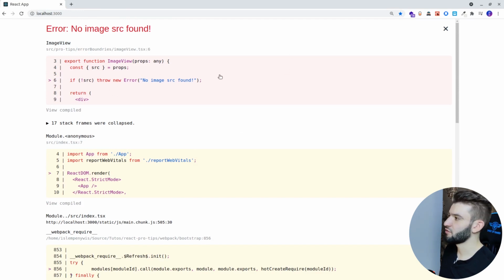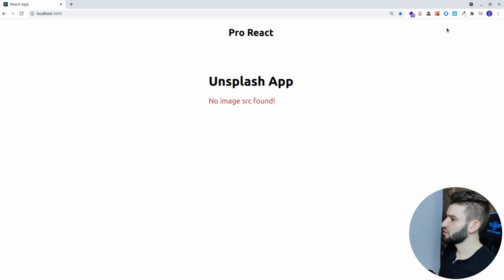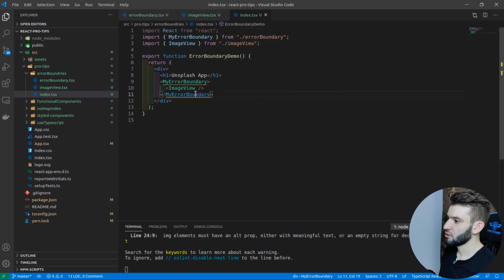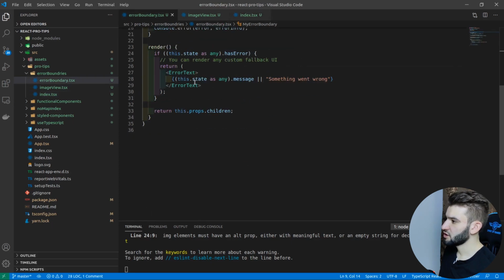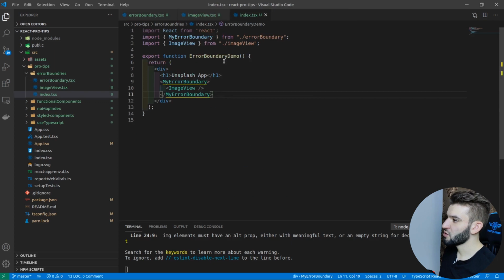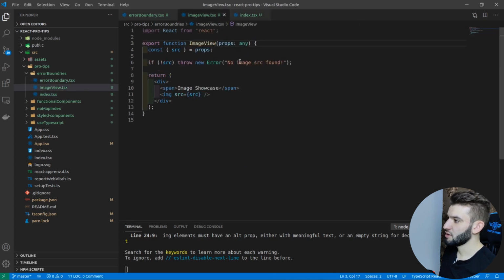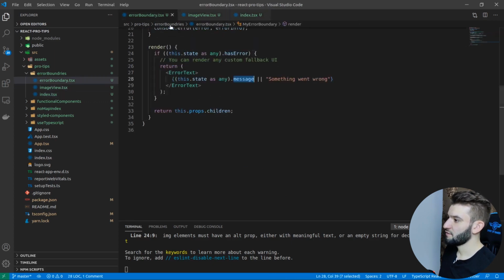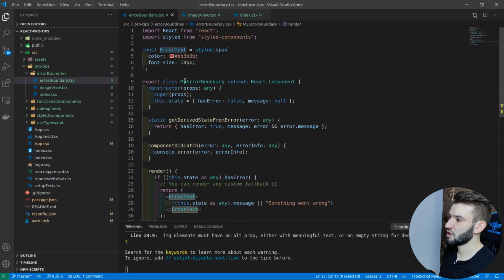This is just a developer friendly debugging screen. So let's get rid of it, and that's what should be shown on a production screen to a real world user. So we got no image SRC found. In fact, take a look at the error boundary. This is actually the message that we throw from that image view, no image source found. And we are rendering it inside of this error text, which has some color and font size and all that kind of stuff.